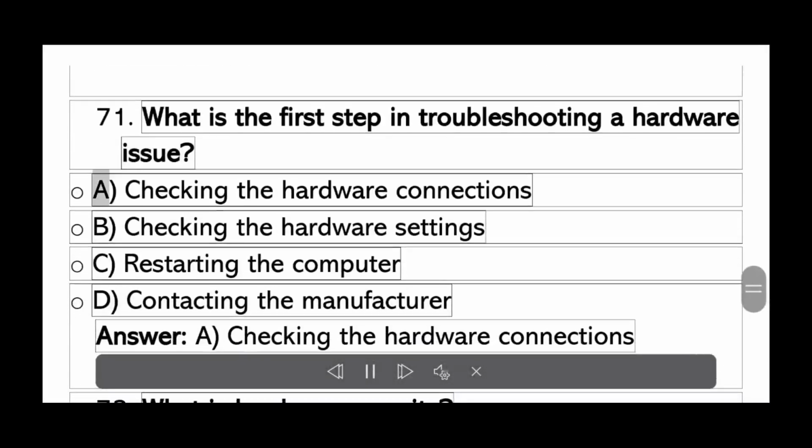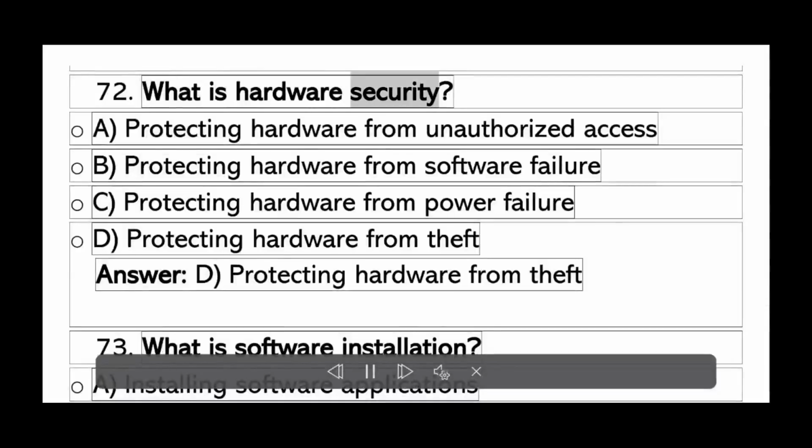What is the first step in troubleshooting a hardware issue? A. Checking the hardware connections. B. Checking the hardware settings. C. Restarting the computer. D. Contacting the manufacturer. Answer A. Checking the hardware connections. What is hardware security?